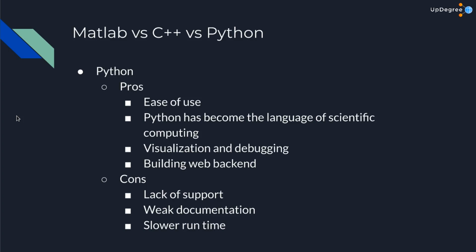The next con is the slower runtime. Compared to C++, your programs in Python will typically run very slow. To add an extra punch, you can use the GPU using CUDA or OpenCL in OpenCV for C++ and have code that runs 10 times faster than the Python implementation. The last but not the least con is that OpenCV is written in C++. One of the great benefits of an open source library is your ability to modify it to suit your needs. If you want to modify OpenCV, you have to modify the C++.